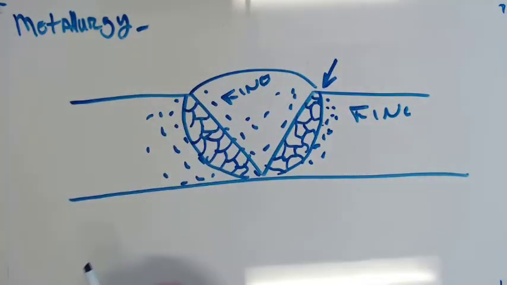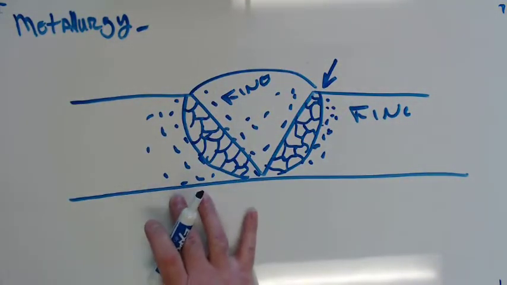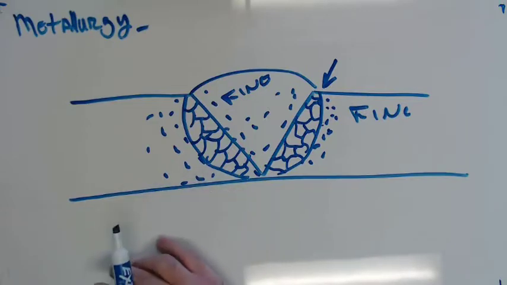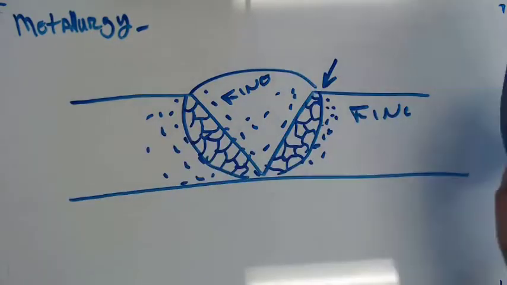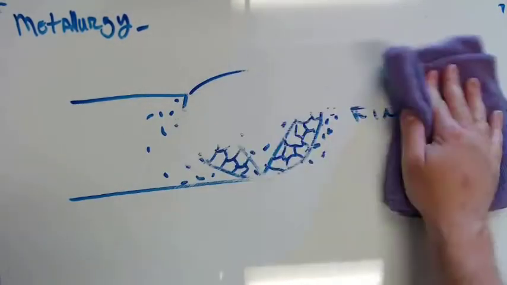Gosh, we're almost done. The last thing we're going to talk about in this lesson is corrosion in stainless steel. So what makes stainless steel stainless? It's chromium. Chromium is the addition to steel that makes it stainless. But we can screw that up.